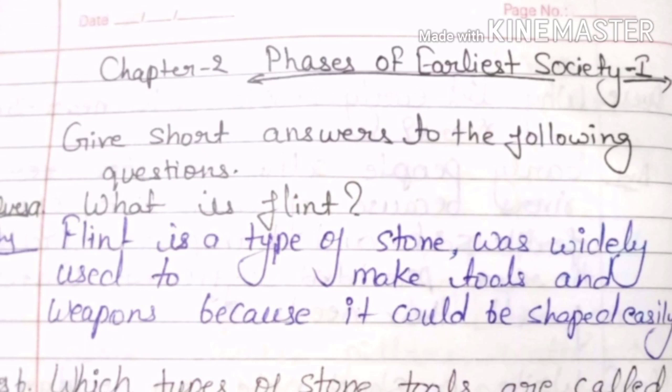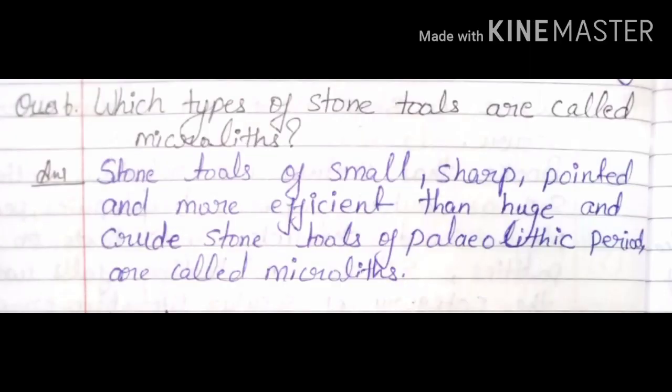Now the next homework question is, which types of stone tools are called microliths? And the answer is, stone tools that are small, sharp, pointed and more efficient than the huge and crude stone tools of the Paleolithic period are called microliths.